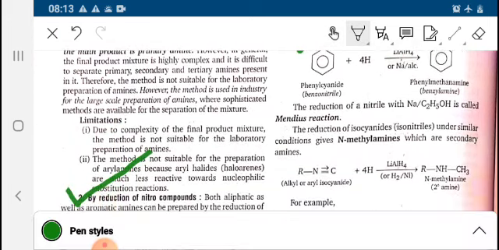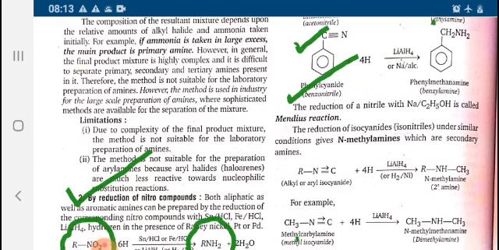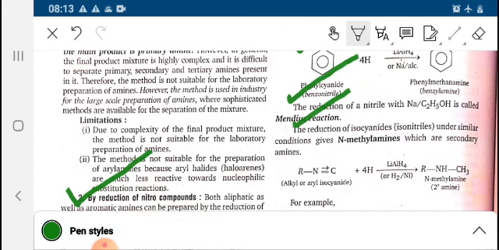Reduction of nitrile with Na/C2H5OH is called the Mendius reaction. The reduction of isocyanides under similar conditions gives N-methylamine.